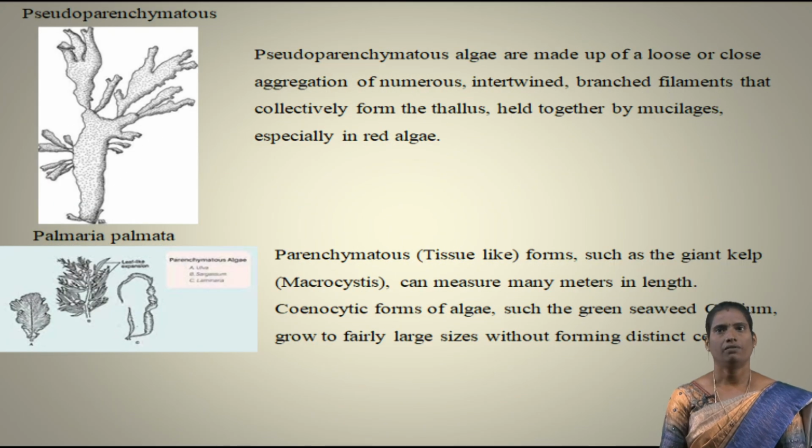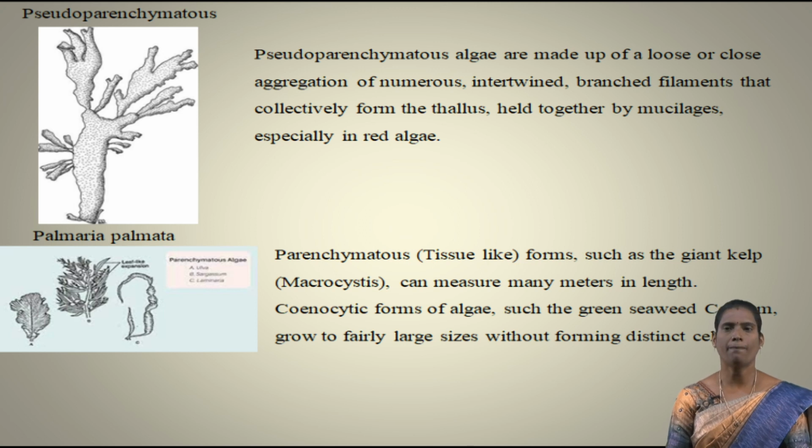Pseudoparenchymatous cells. Pseudoparenchymatous algae are made up of loosely or closely arranged aggregations of numerous cells. It is intertwined, intertwined meaning twisted form. It is branched filamentous, and collectively forms the thallus held together by mucilage. Especially it is present in red algae.